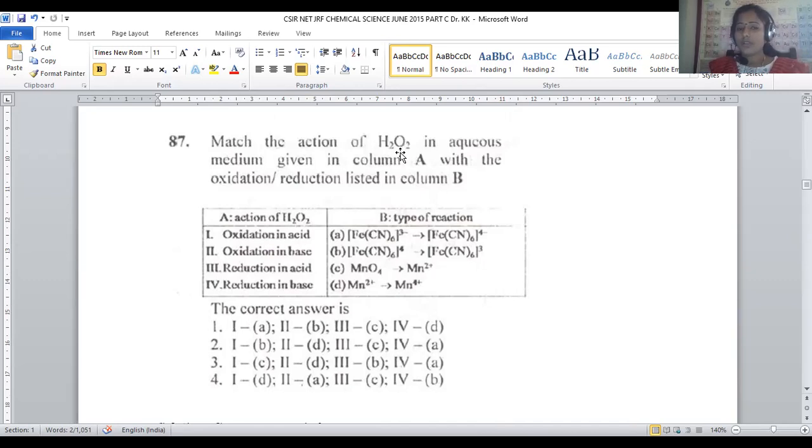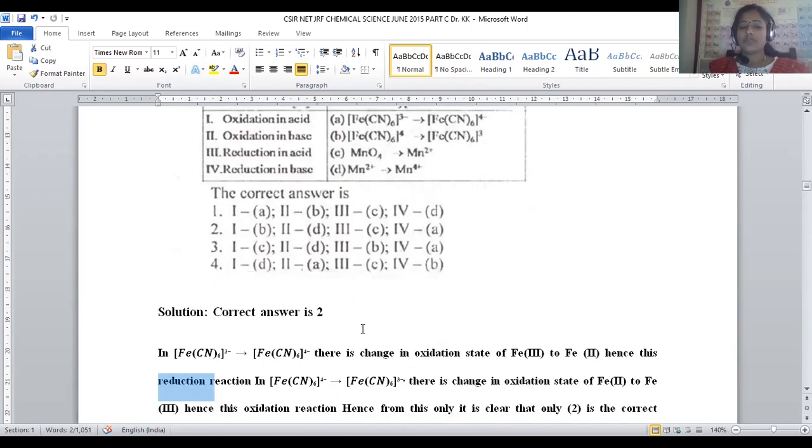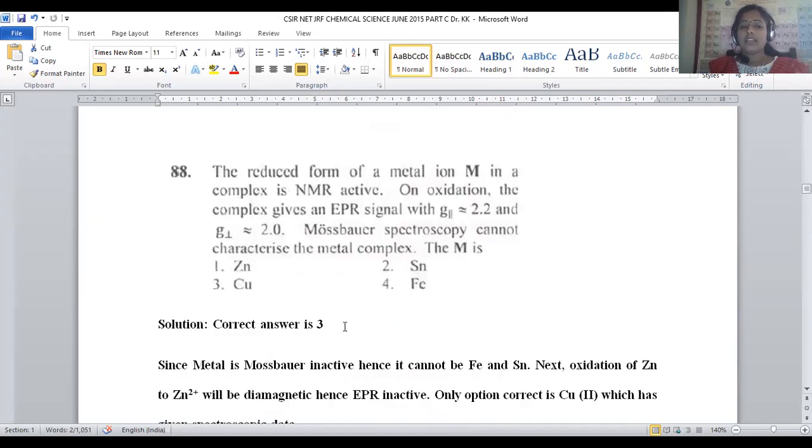Hydrogen peroxide will work like an oxidant as well as a reductant, right? Both properties are there. It is used to oxidize and to reduce in chemical reactions, right? So all are exactly mapped in option number 2. For question number 87, option number 2 is the correct answer. Let us move on to question number 88.